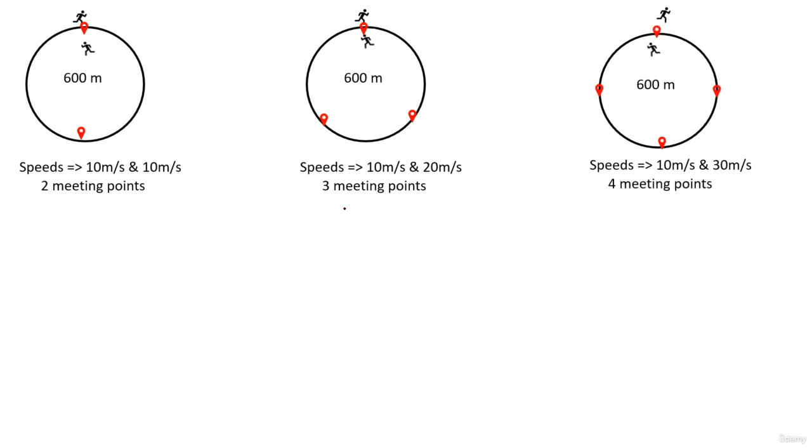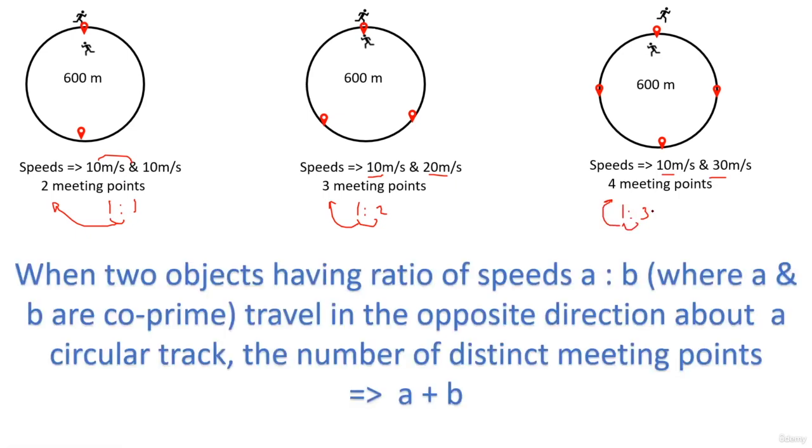So यहाँ पे क्या हो रहा है guys? यहाँ पे the ratio of speeds is 1:1. 1 plus 1 is equal to 2, right? So we have two meeting points. Same यहाँ पे 10:20 is basically 1:2. 1 plus 2 is exactly 3. Three meeting points. 10:30 is 1:3. 1 plus 3 is 4. Four meeting points.